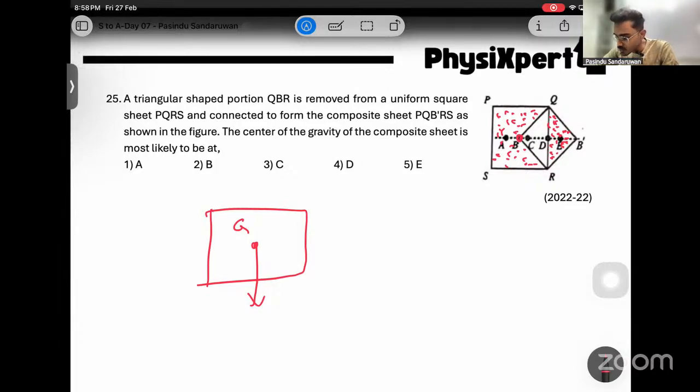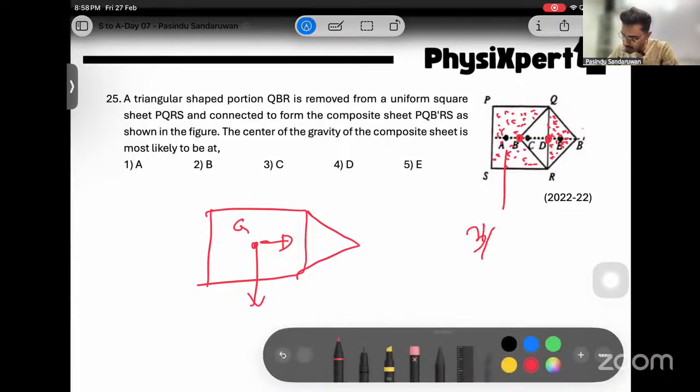Now, this removed part is added to this side, so the center of gravity should be shifting to the right side. But it cannot be shifted as close as to D because only a triangular part, like 1/4 of the mass, is removed. Right? Still 3/4 of the mass is on this side.